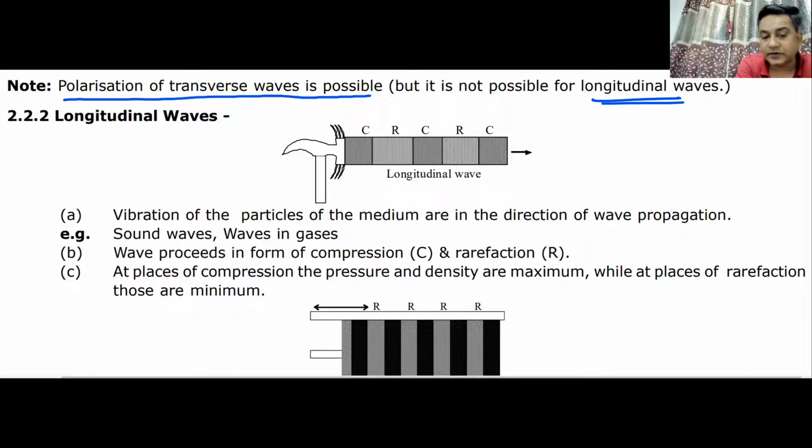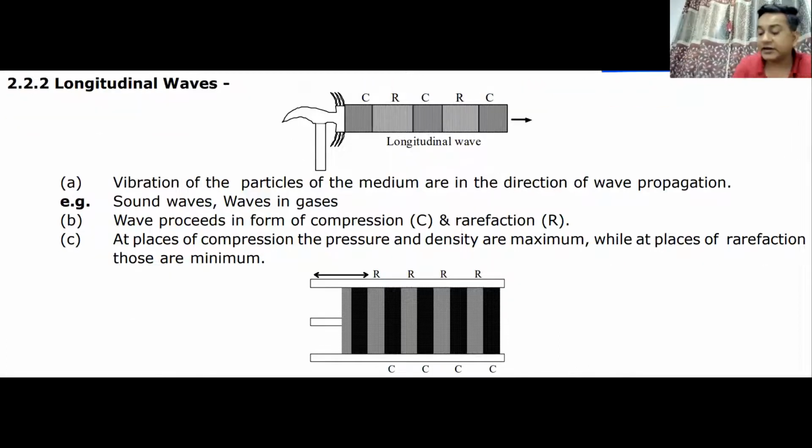waves. Why is it not possible for longitudinal waves? Because when we see longitudinal waves, we will see that in this type of wave, the particles of the medium do not oscillate perpendicularly, but they oscillate in the same direction as the direction of wave propagation. Sound wave is a best example, and the waves in gases are the best example for longitudinal waves. If the wave is moving like this, particles are also oscillating like this. Particles are not oscillating like this.